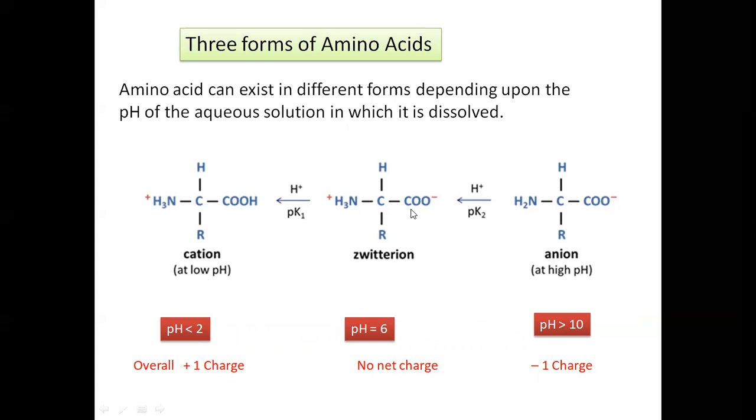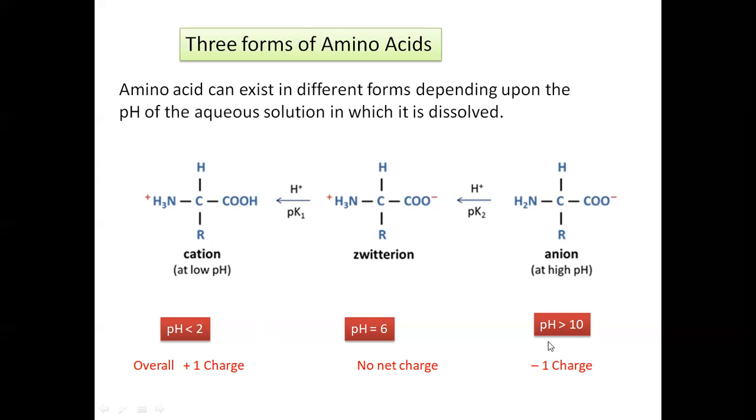The next one is the Zwitter ion, having two poles, C double bond O minus and NH3 plus, and therefore it behaves like a salt and is neutral in nature. The pH is near 6, and there is no net charge on the Zwitter ion. When one proton is removed from the carboxylic group, it forms C double bond O minus, which means it is an anion. As it has the negative charge, it is basic in nature and therefore shows a high pH value, greater than 10. The overall charge is minus 1.